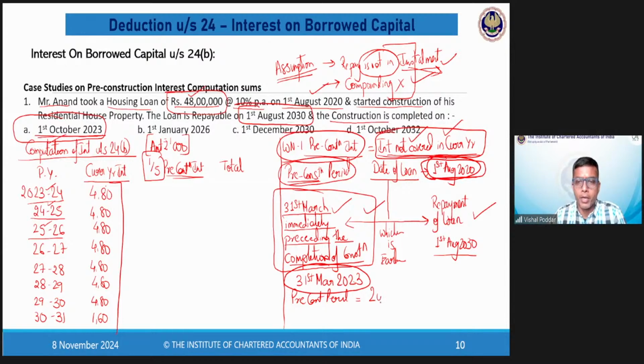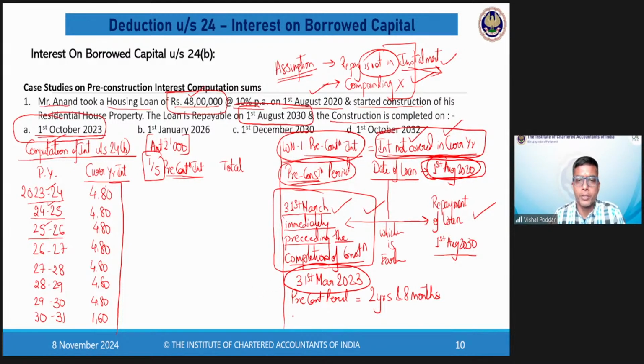How much does this period come to? It is 2 years and, if I'm not wrong, 8 months. Please check. It is 2 years, 8 months. Yes, Sainath is saying 32 months. Same.